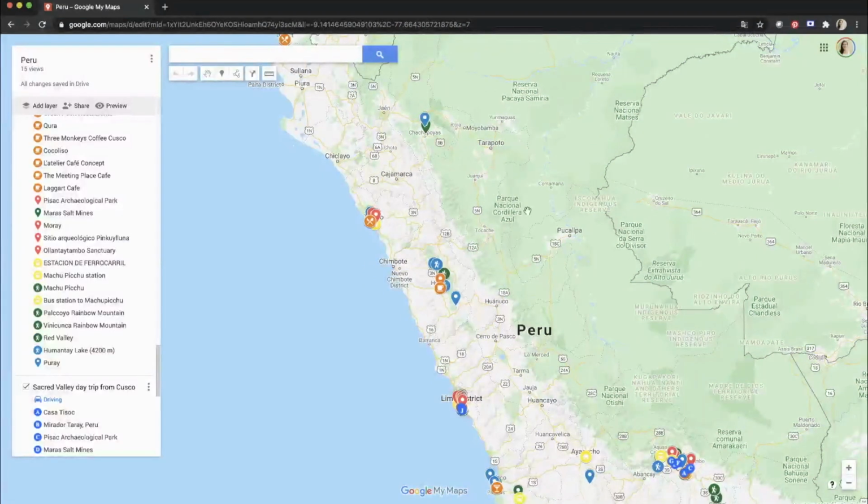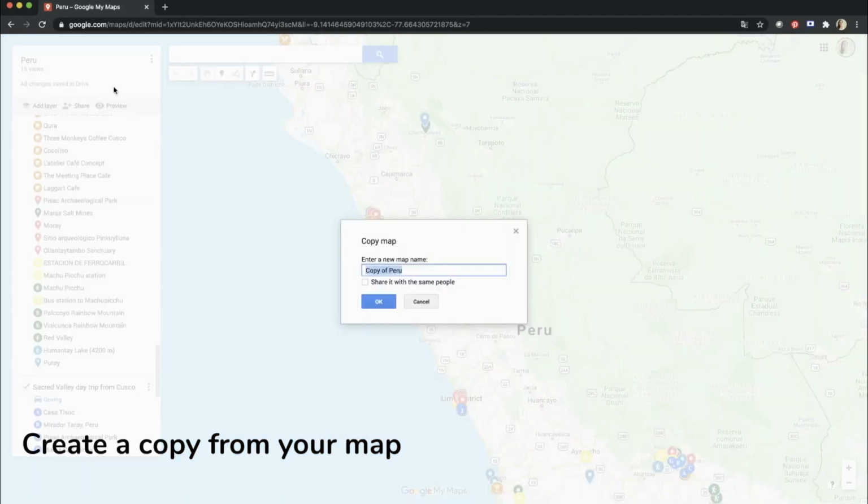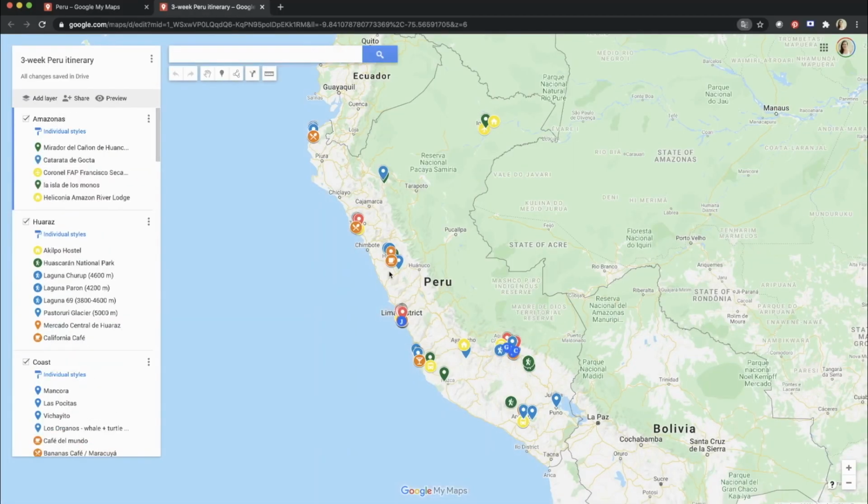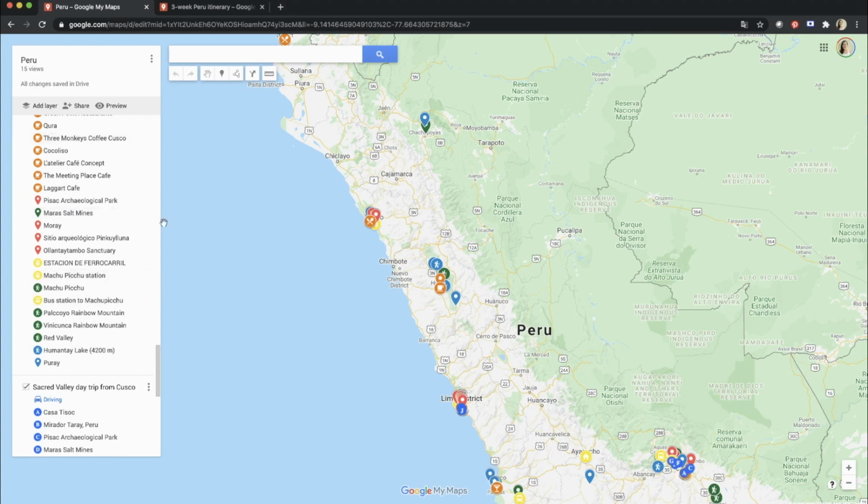In a case like this, we can move the rest of the places to a new layer called "later" layer, turn it off, because we cannot have more than 10 layers, or we can create a copy of this map and we can delete the places we won't be able to visit now and rearrange the layers according to the itinerary. And don't worry, you will still have all of your saved places on the previous map.